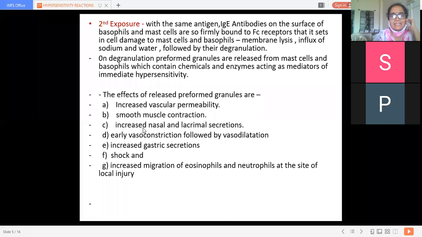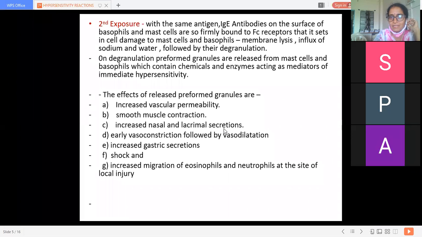Next is increased nasal and lacrimal secretion. Then early vasoconstriction followed by vasodilatation. First there is vasoconstriction and then vasodilatation because of histamine, bradykinin like enzymes present in those granules. So that will lead to increased permeability and smooth muscle cell contraction.